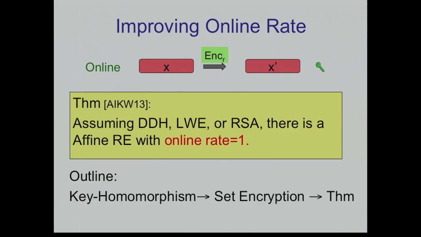So I want to prove this thing. I'm going to steal a few minutes from the break, and then we'll just shorten the second part. I'm going to show you how to prove this, and I'm going to introduce this gadget, set encryption, which is kind of cute. Then I'll show how to base the theorem on this gadget, and later I'll show you that this gadget reduces to some form of key homomorphic encryption scheme. Okay, so this is the plan.